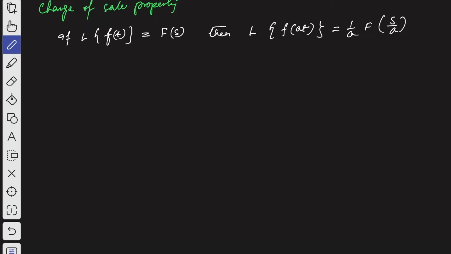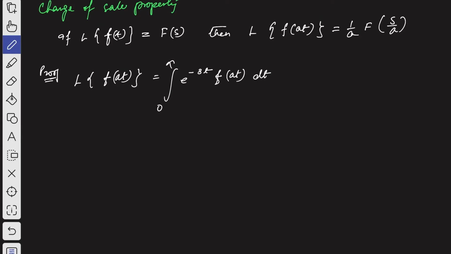Now let us prove this. First let us take the left hand side part, the Laplace transformation of f of at. By definition of Laplace transformation we should get the integration from 0 to infinity of e to the power minus st, then f of t, which here is f of at, instead of t we have f of at, then dt. That's what we will get.